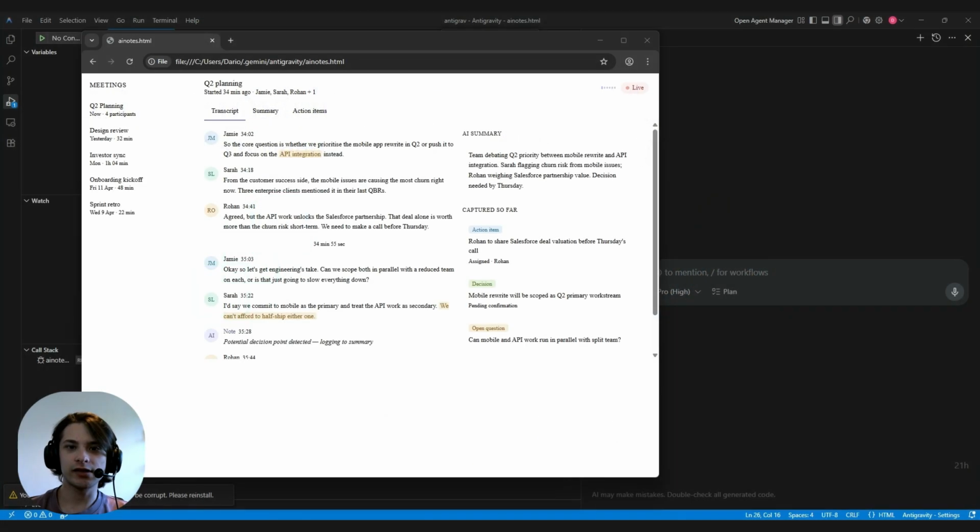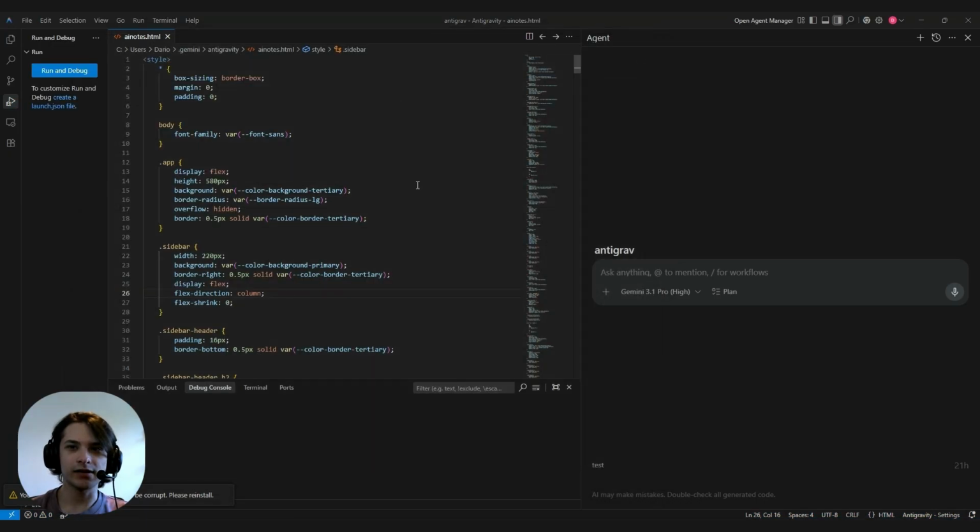My meeting schedule is out of control, and keeping track of everything that gets discussed is a constant struggle. So I decided to build a small AI-powered summarizer for meeting transcripts, and I've been working on the code for the front end here in Antigravity, which has quickly become my go-to IDE.